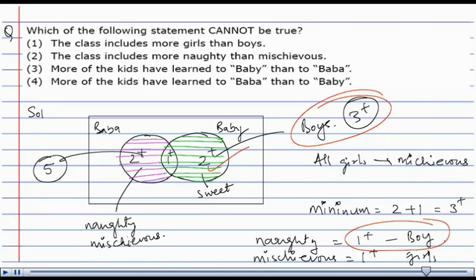As we can see, this cannot be true. This is not true, since either the boys are going to be equal to the girls, or the boys are going to be greater than the girls. They are not going to be less than the girls in any case. So the correct answer is option number 1.